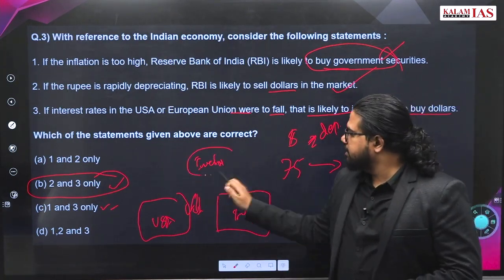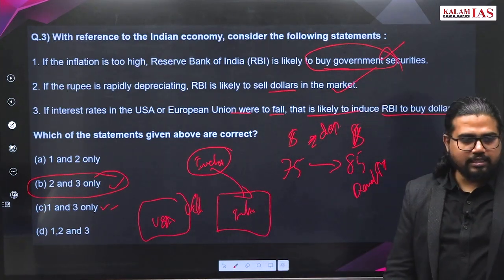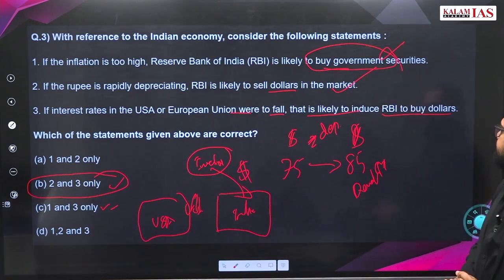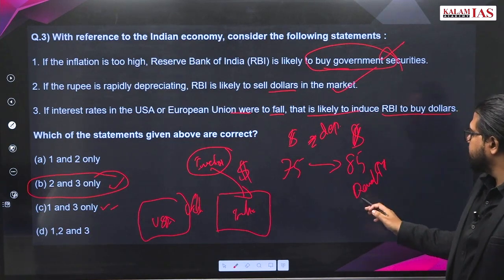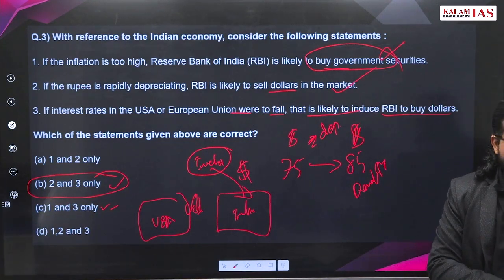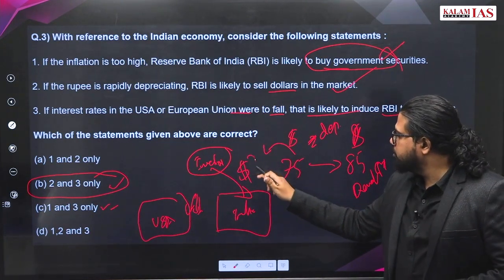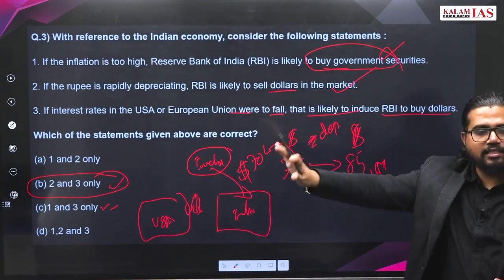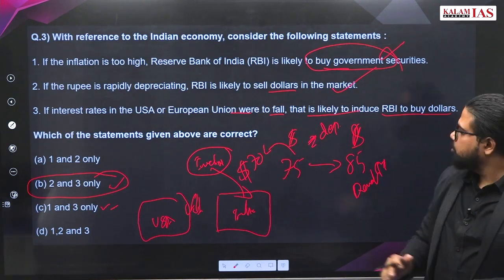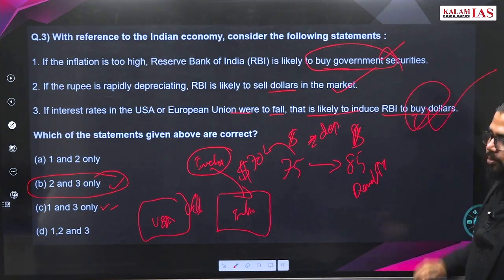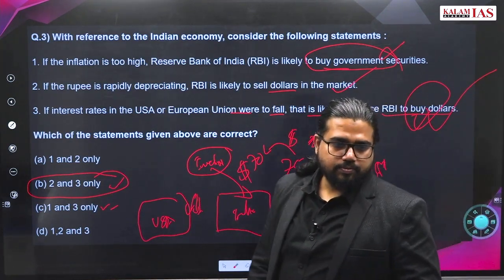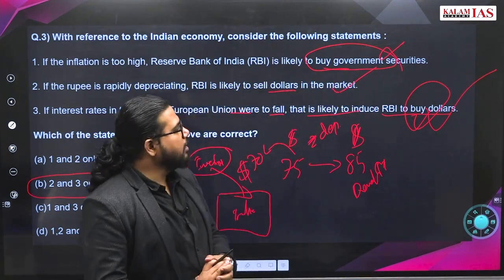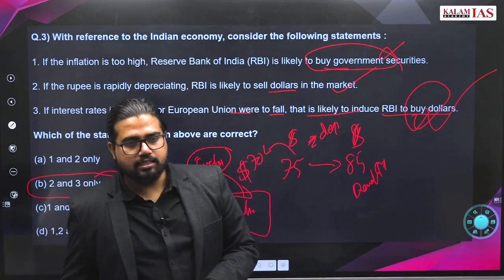So more investors will come here, and what do these investors bring? They bring dollars. Then there will be a huge number of dollars in the market. So this 75 can go to 70. So what should RBI do? Take away the excess liquidity of dollars in the market. So RBI buying the dollar is absolutely the right step to do. These are like opposite. Answer is B, 2 and 3.